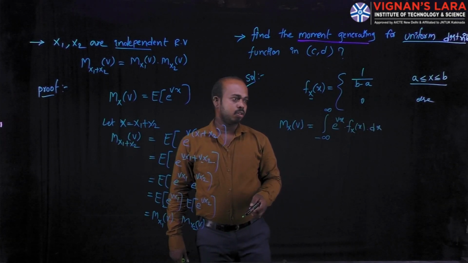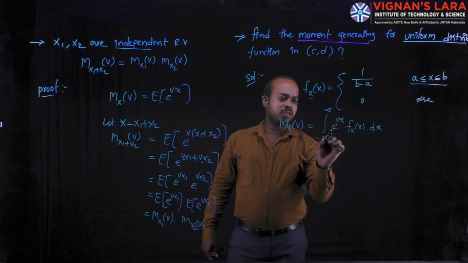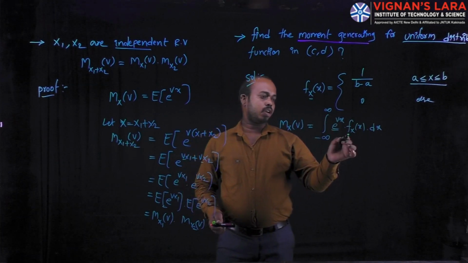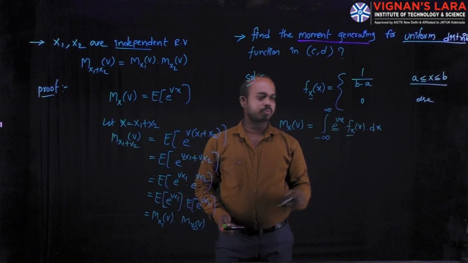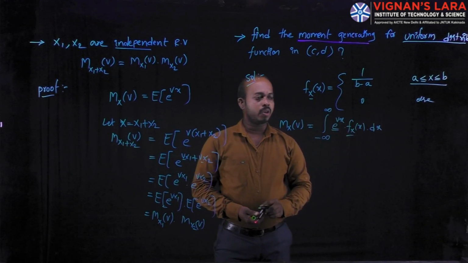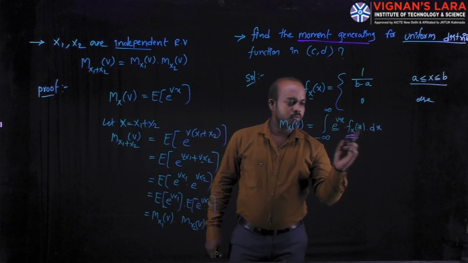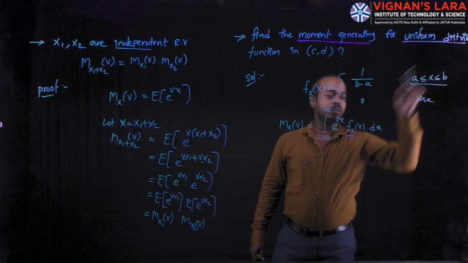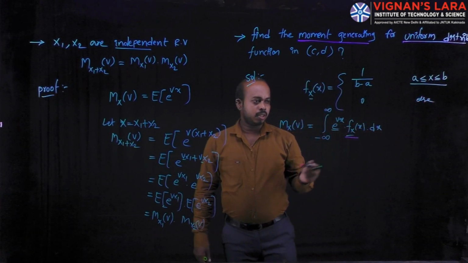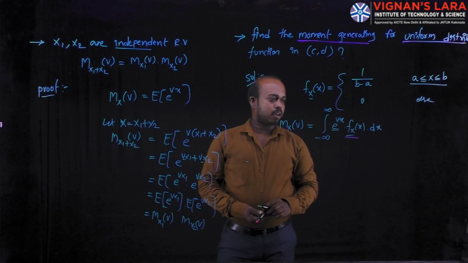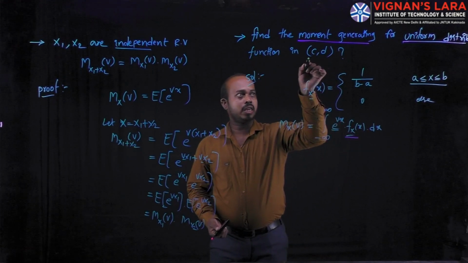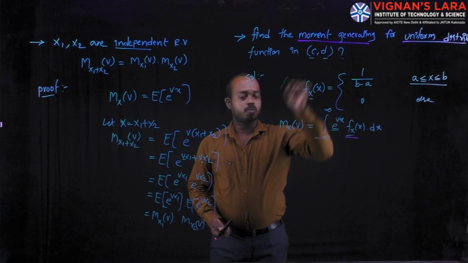For this, e power vx we can take directly. But what about the density function? We obtain the density function from the definition of uniform distribution, in terms of the interval given in this problem.